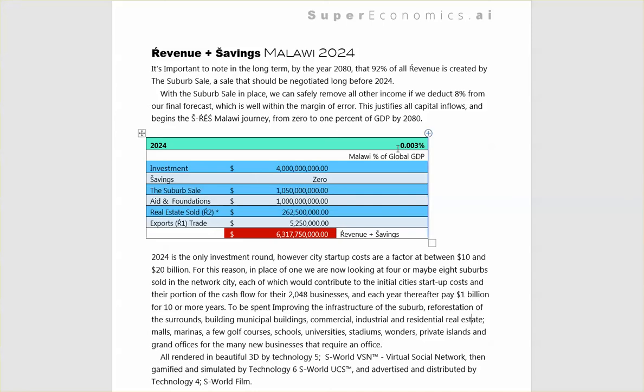In the table below, we see at the top Malawi's percent of global GDP in 2024 is very low, 0.003% of the world's GDP.